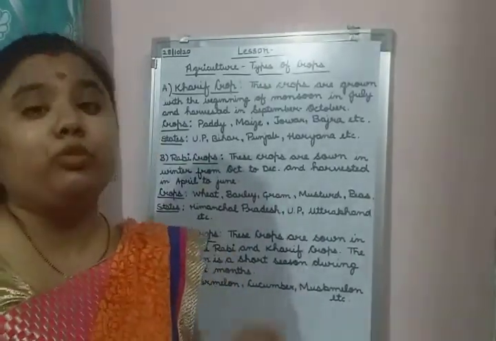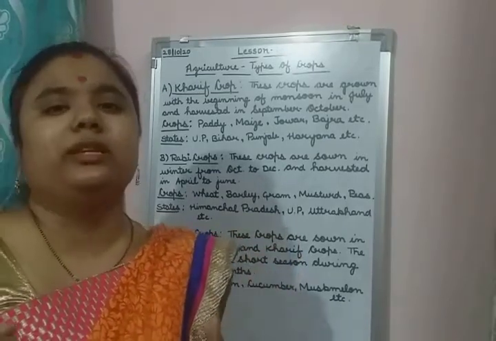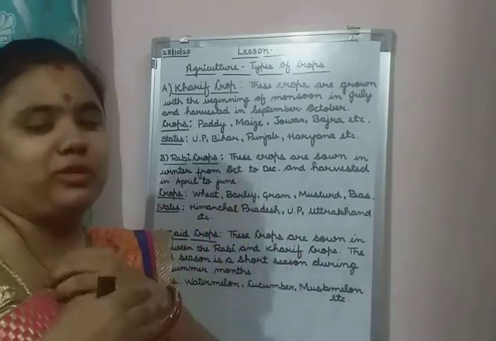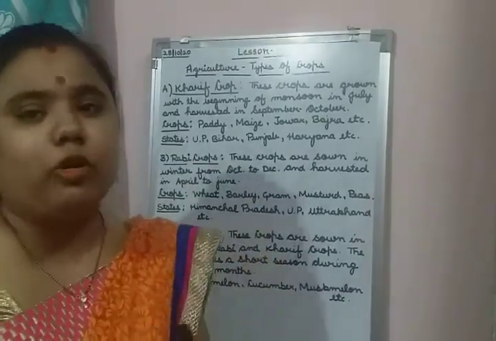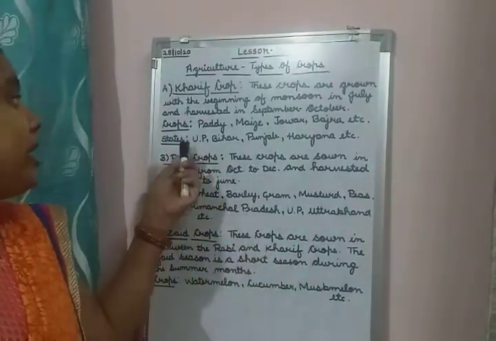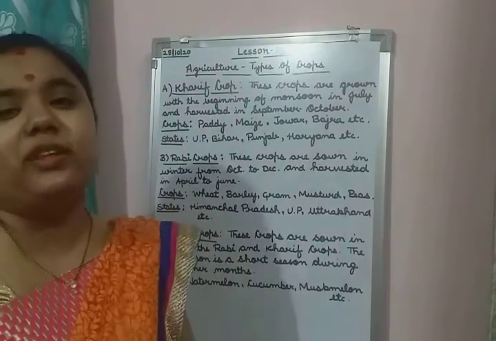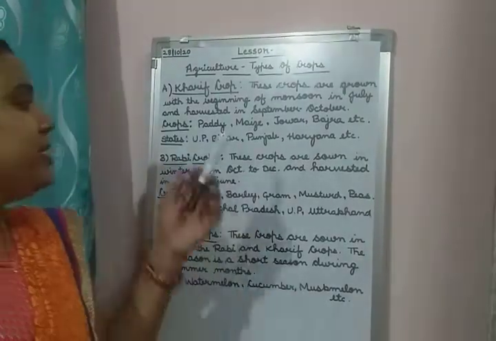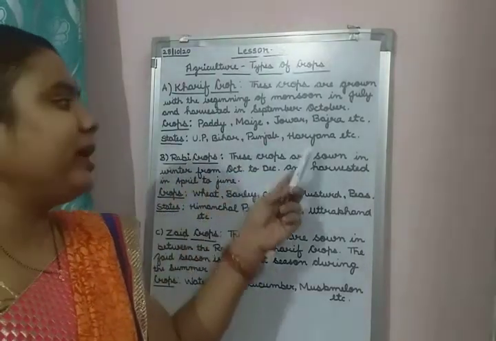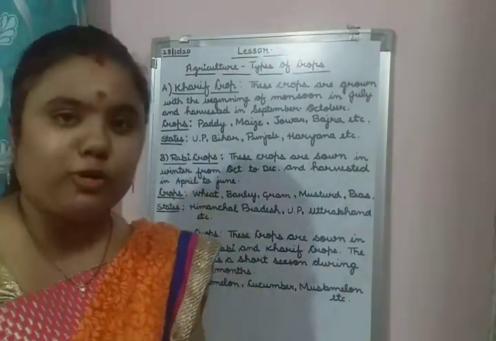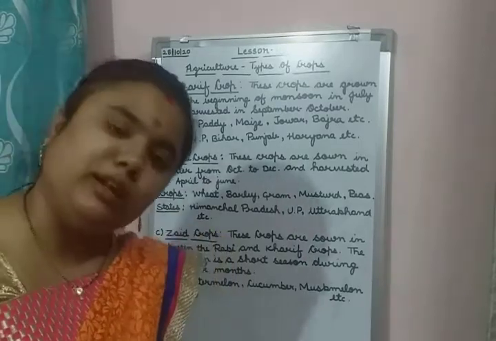Okay, children, you have to learn these types of crops. A question can come in the exam that writes some examples of Kharif crops, so you have to write it, or what are the states where the Kharif crops are growing. So these are the states: UP means Uttar Pradesh, Bihar, Punjab, and Haryana. Some other states are also there. You can see in your book and learn it from your book.